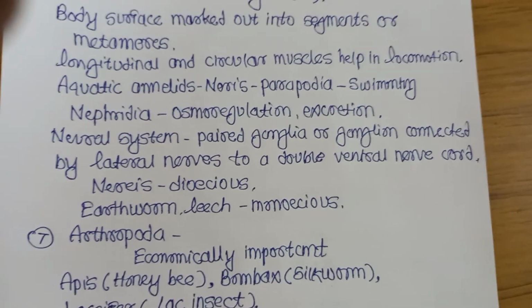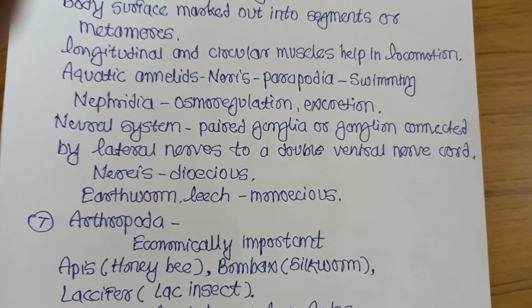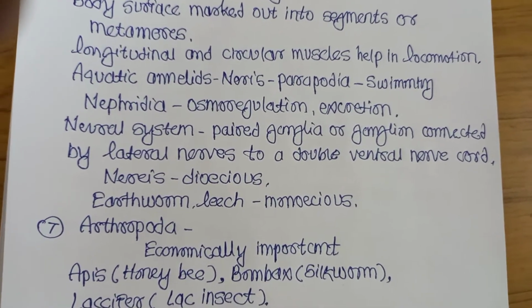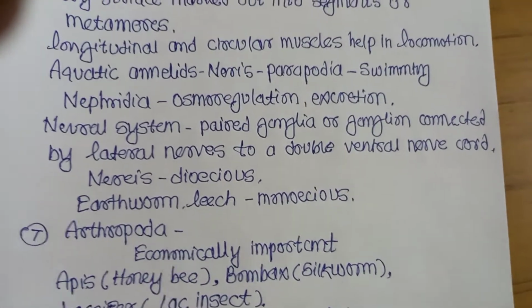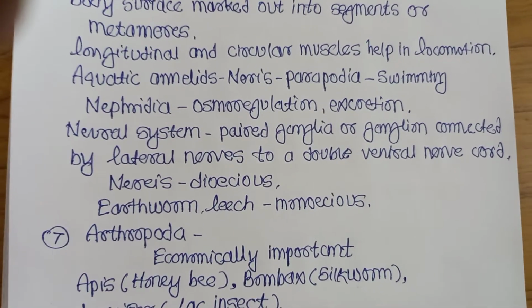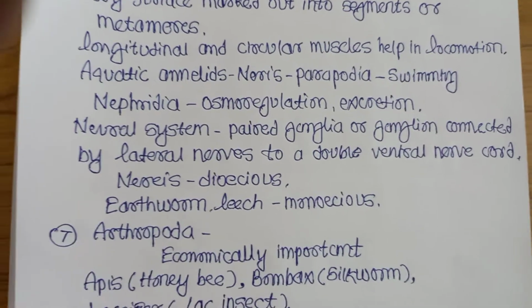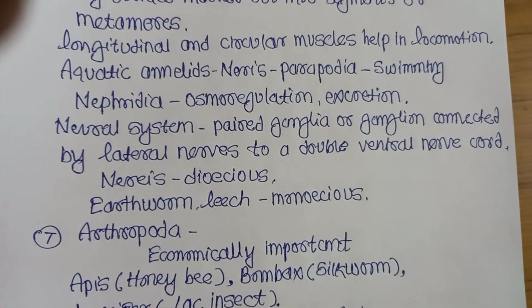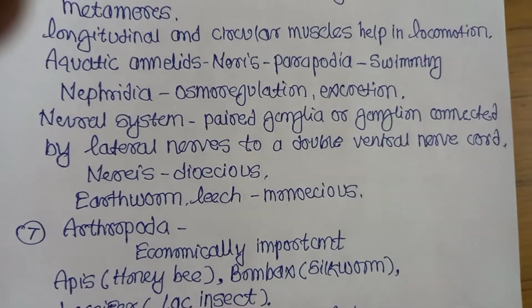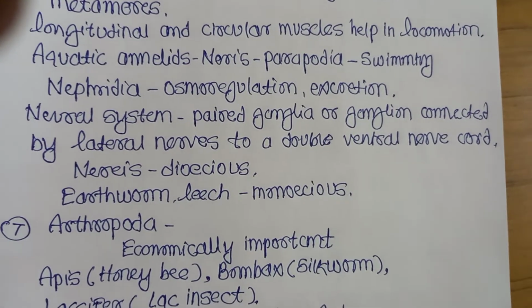Then Nereis is dioecious, and earthworm and leech are monoecious. Dioecious means male and female are separate, and in earthworm and leech both male and female parts are present on the same body. They are called monoecious, just like earthworm and leech.